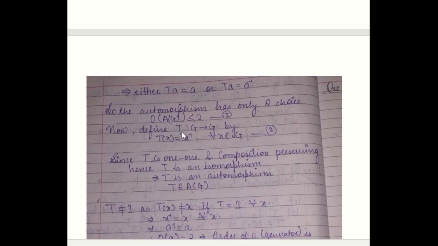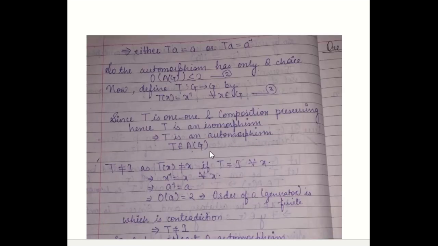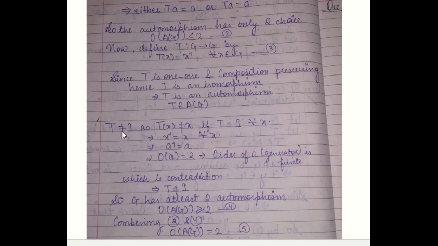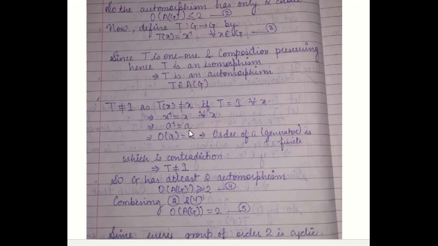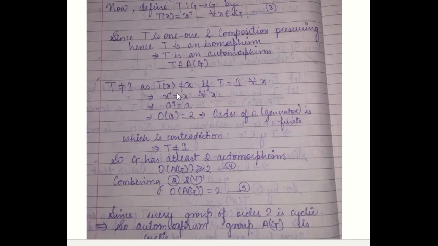So now we define T from G to G by T(x) is equal to x inverse for all x belonging to G. Since T is one-one and composition preserving, T is an isomorphism. So T is an automorphism, so T belongs to A(G). Now suppose T is not equal to I, as T(x) is not equal to x, so it cannot be the identity mapping. This implies x inverse is equal to x. So a inverse is equal to a, so order of a is equal to 2.